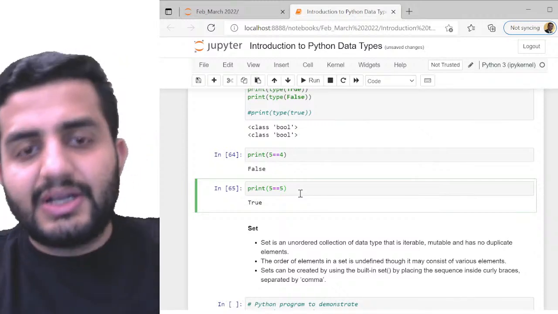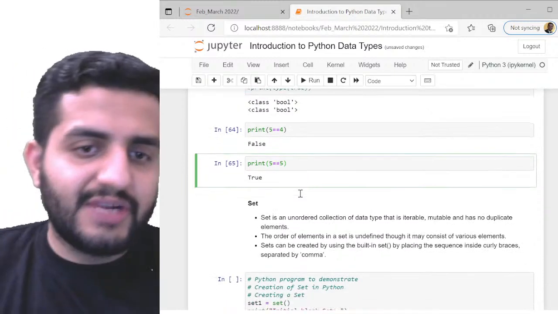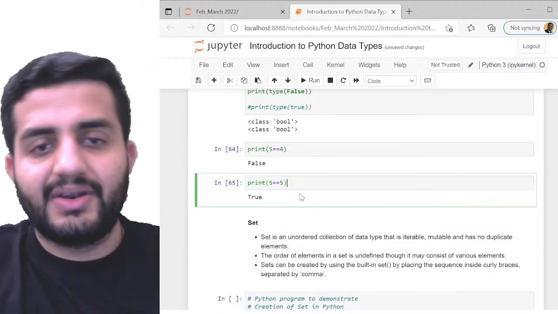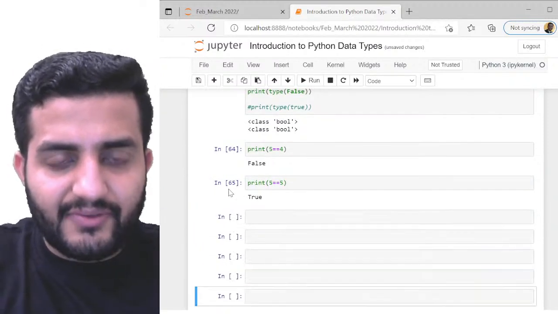Okay, great. So let's start. Then let's proceed with the next one. Next one, set. Set क्या है? ठीक है? Set again, it's a very interesting one.